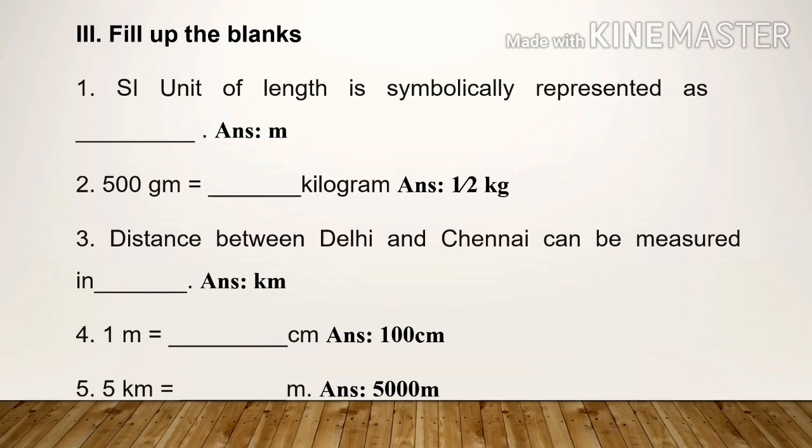Third Roman letter, fill up the blanks. Question number 1. SI unit of length is symbolically represented as meter. Question number 2. 500 gram is equal to half kilogram, 1/2 kilogram. Question number 3. Distance between Delhi and Chennai can be measured in kilometer. Question number 4. 1 meter is equal to 100 centimeter. Question number 5. 5 kilometer is equal to 5000 meter.